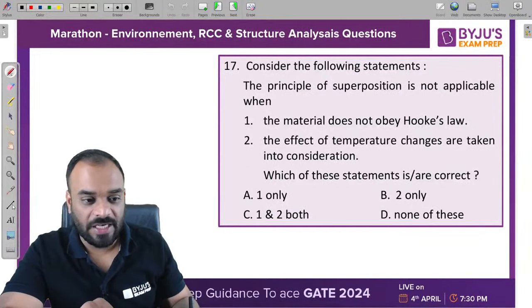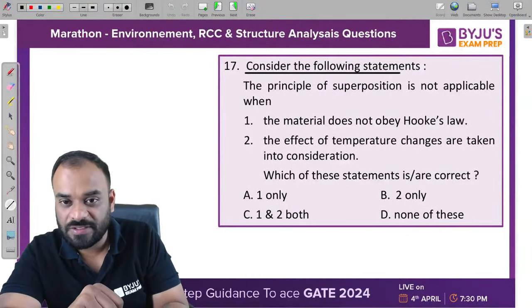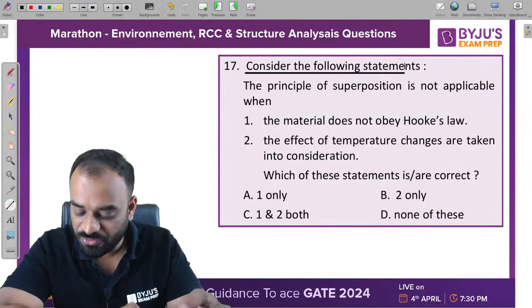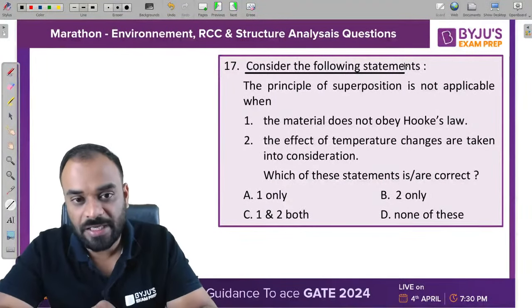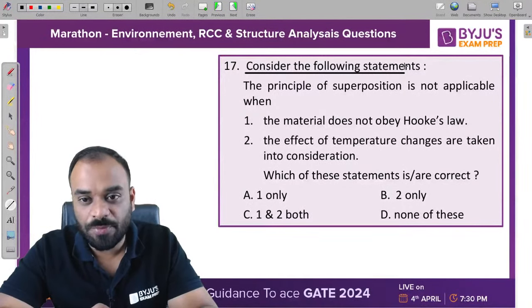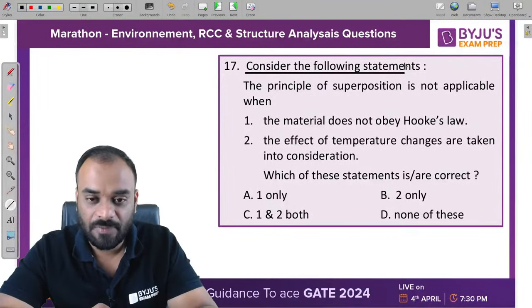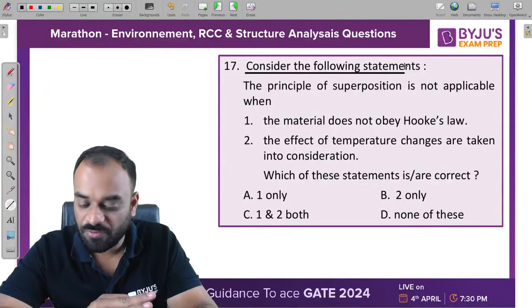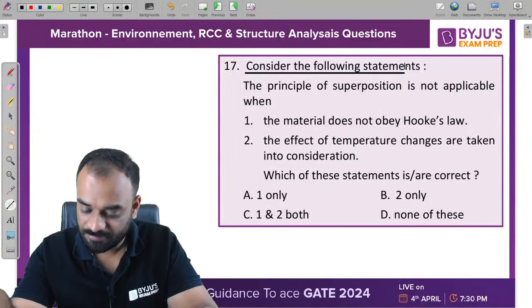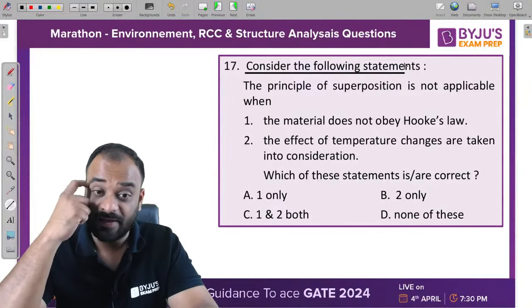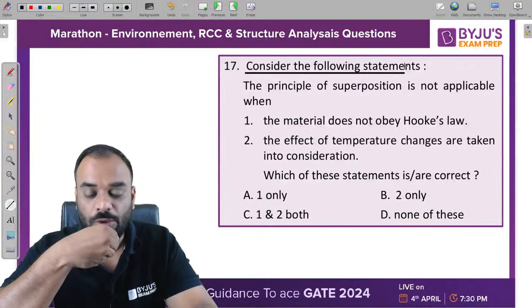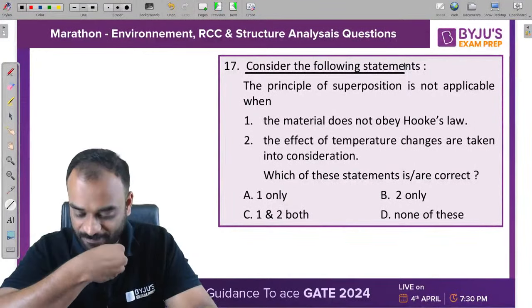Consider the following statement. The principle of superposition is not applicable when... Tell me guys, when are you not able to apply the principle of superposition?